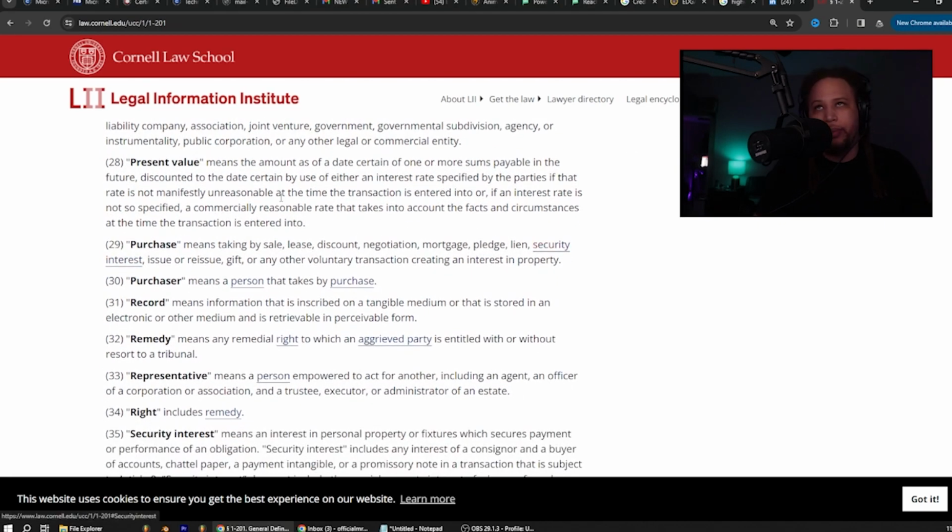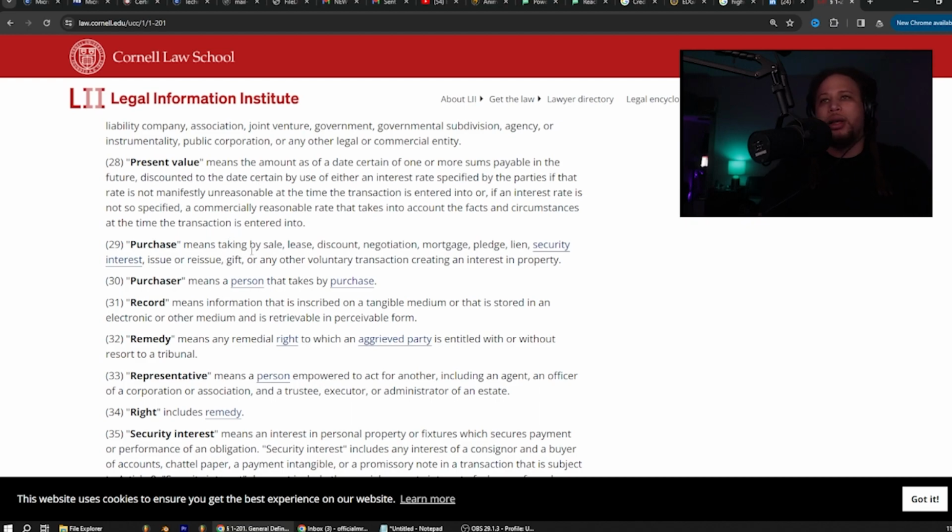Present value means the amount as of a date certain of one or more sums payable in the future, discounted to the date certain by use of either an interest rate specified by the parties if the rate is not manifestly unreasonable at the time the transaction is entered into, or if an interest rate is not so specified, a commercially reasonable rate that takes into account the facts and circumstances at the time the transaction is entered into.